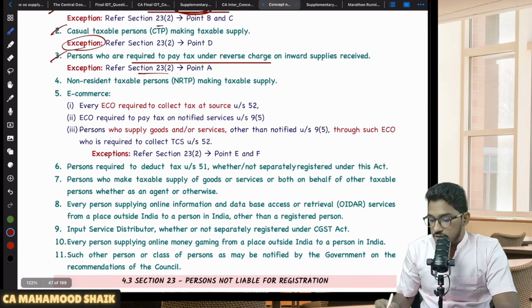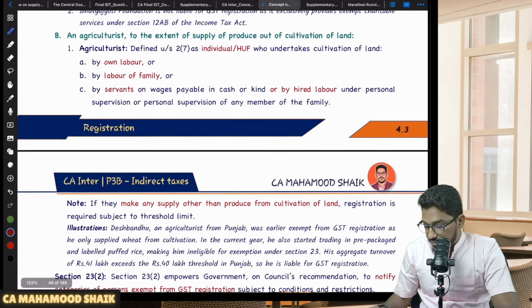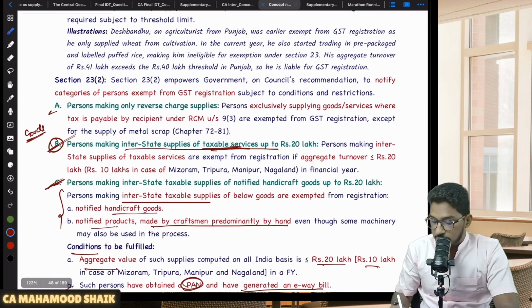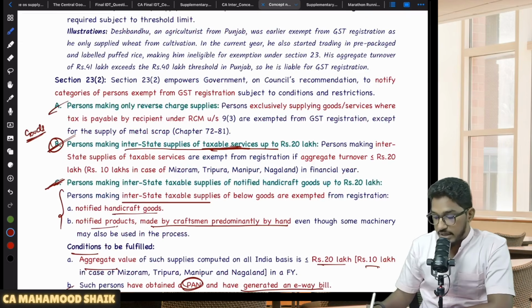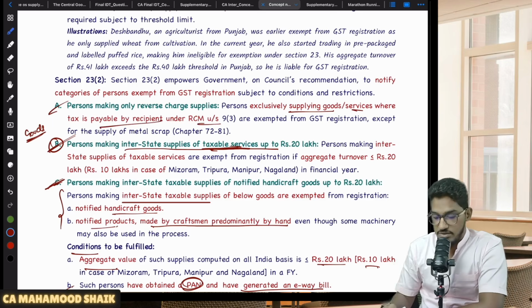So this is the exception which I have already covered. This one is persons making only reverse charge supplies. If you are a supplier exclusively supplying goods or services where tax is payable by your recipients under section 9(3), then you are exempted from registration.